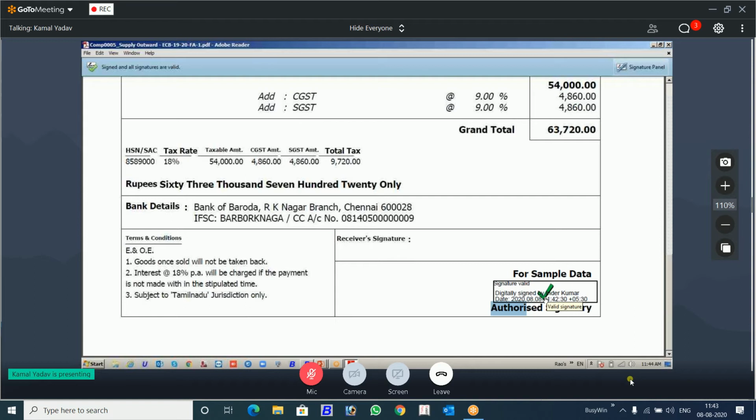If internet was not available, for example, it is in the form of the question mark, and later on you want to do it, you can right click it and there is an option of validate signature. Using that, you can validate your signature later on also. But until that, it will be in the form of a question mark. The signed invoice, you can also send it to the customer, saying this is your invoice, you validate it. After receiving the invoice, your customer will validate it and check whether it is authenticated or not. This is also a practical way to do that. So this is the one thing that is digitally signed, the invoice.